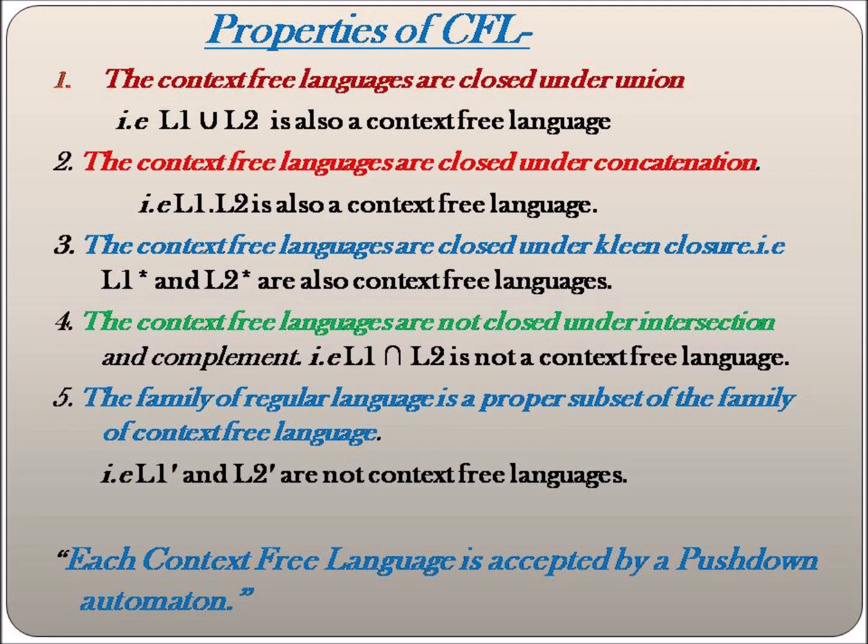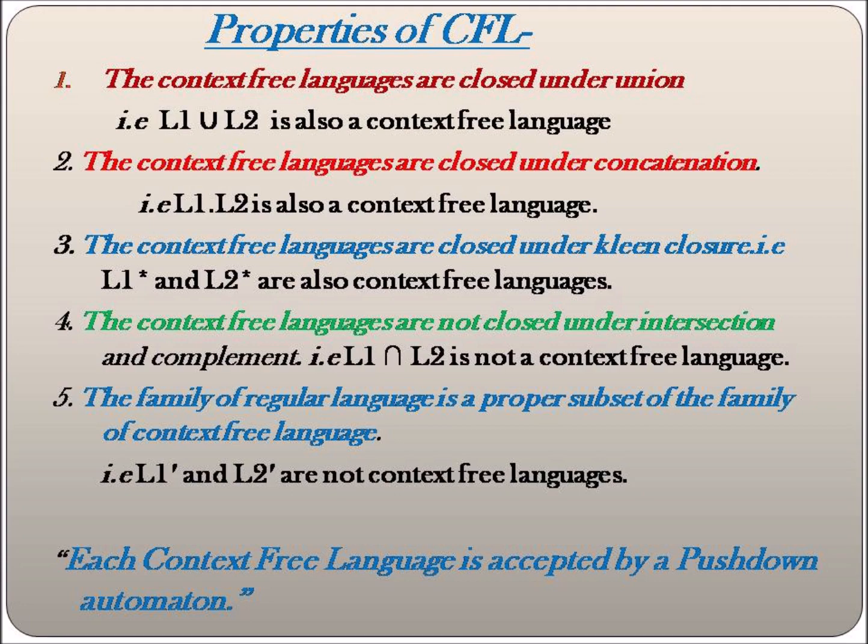When we take the union of them, it gives a context-free language, meaning context-free languages are closed under union. The second important property is that context-free languages are closed under concatenation. Suppose L1 is our language and L2 is our language, then L1 dot L2 gives us a context-free language, meaning it is closed under concatenation.